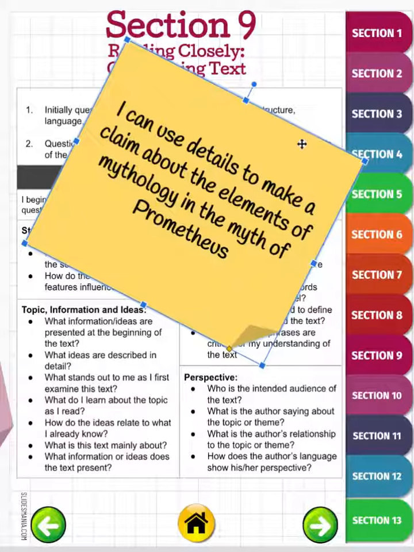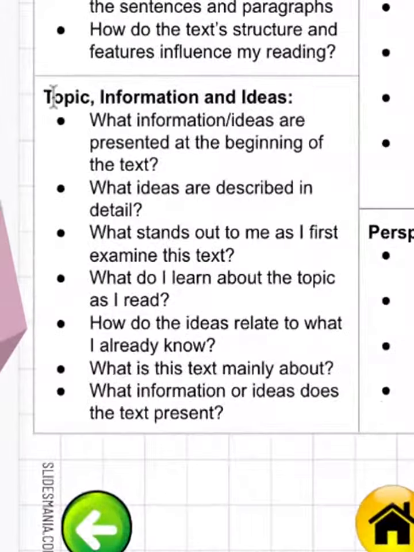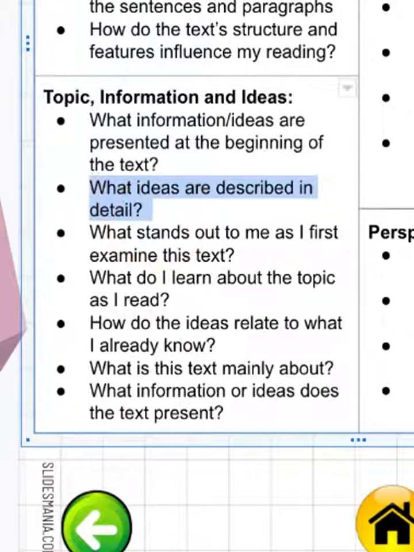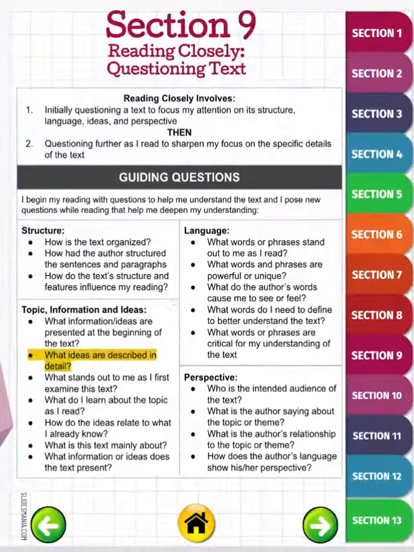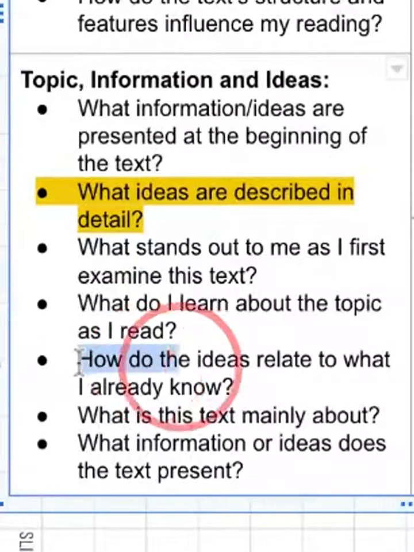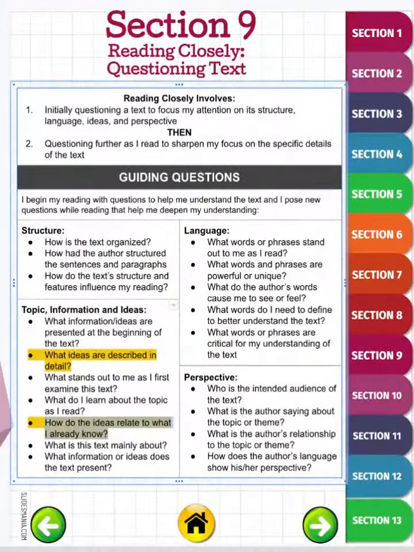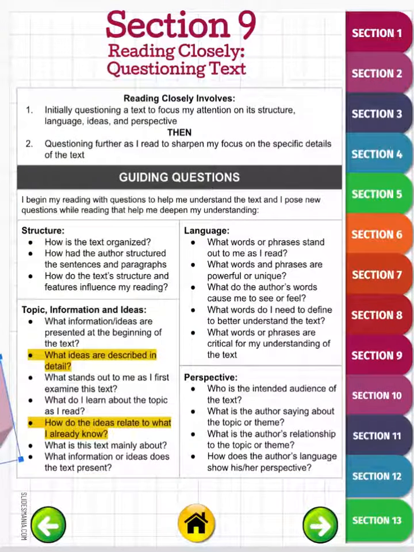And so we're going to have to make those connections across two texts. When we're looking at using details, which was part of our I can statement here, we are then going to be focusing on the topic, information, and ideas, because it's pulling in what ideas are described in detail. So we're pulling in those ideas and then we're connecting the text. That is also in how do the ideas relate to what I already know. So there's two pieces in that topic, information, and ideas that we're going to focus on.